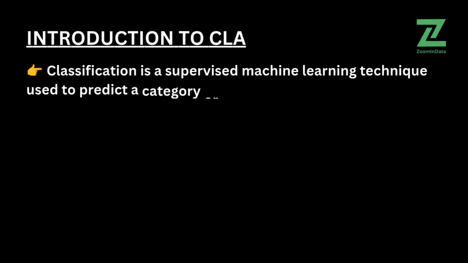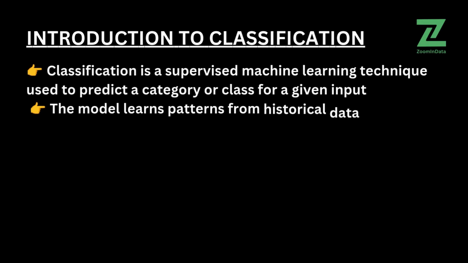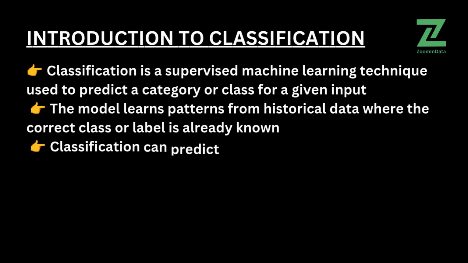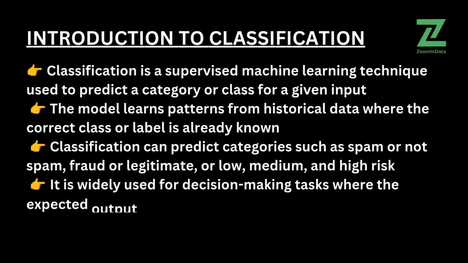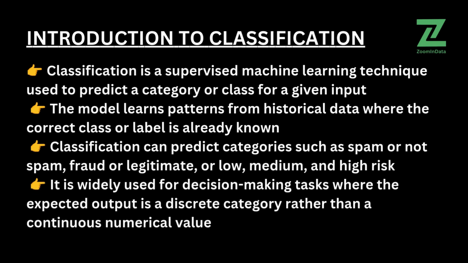Classification is a supervised machine learning technique used to predict a category or class for a given input. The model learns patterns from historical data where the correct class or label is already known. Classification can predict categories such as spam or not spam, fraud or legitimate, or low, medium, and high risk. It is widely used for decision-making tasks, where the expected output is a discrete category rather than a continuous numerical value.